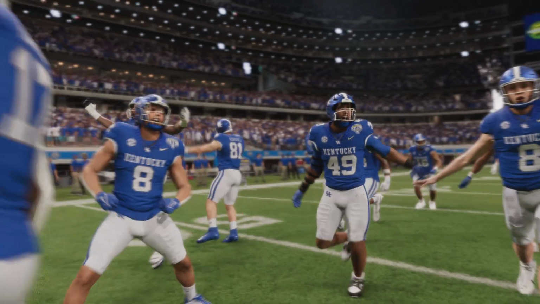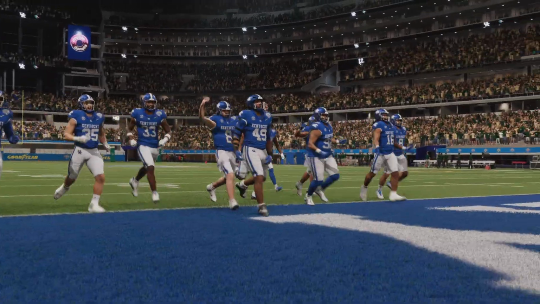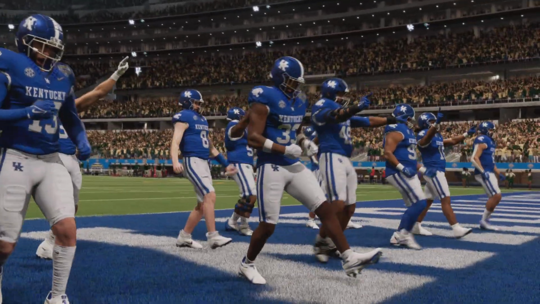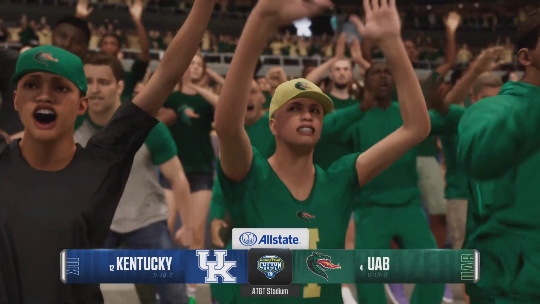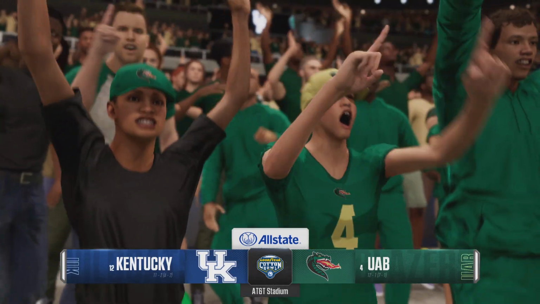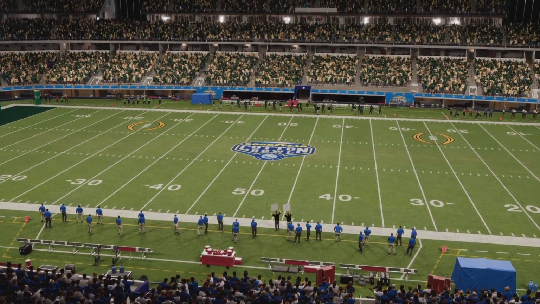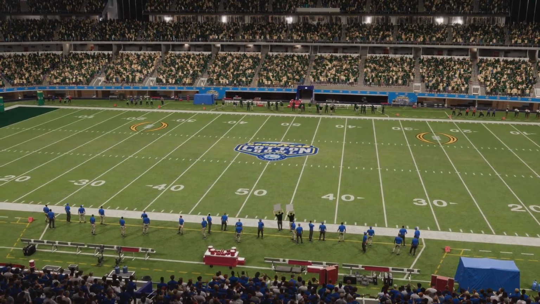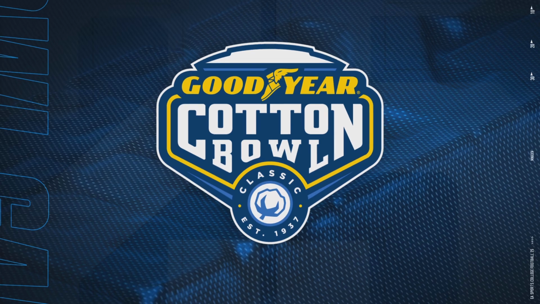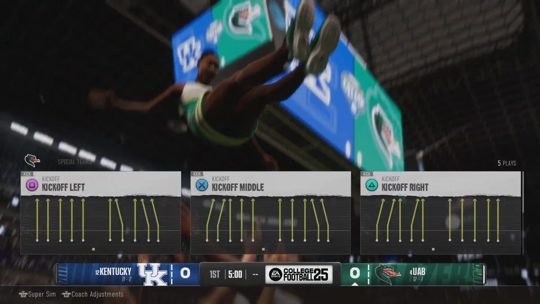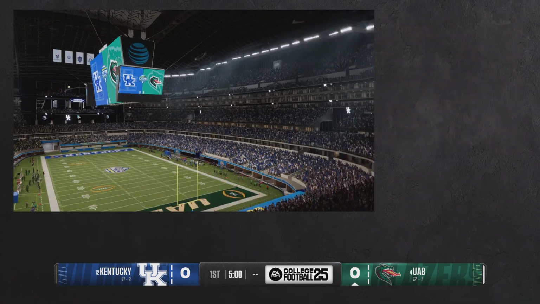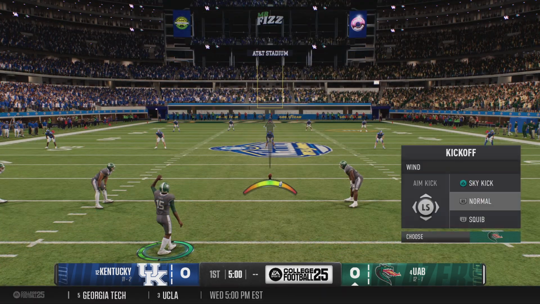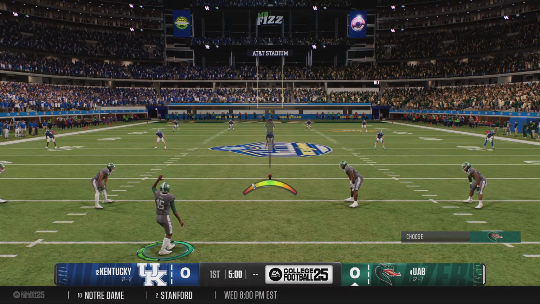For EA Sports College Football, I'm Chris Fowler here in the booth with Kirk Herbstreit. And here we go, a college football playoff quarterfinal game. We'll see which team's going to be moving on. Kickoff team out there. We're ready to rumble for this college football playoff game.